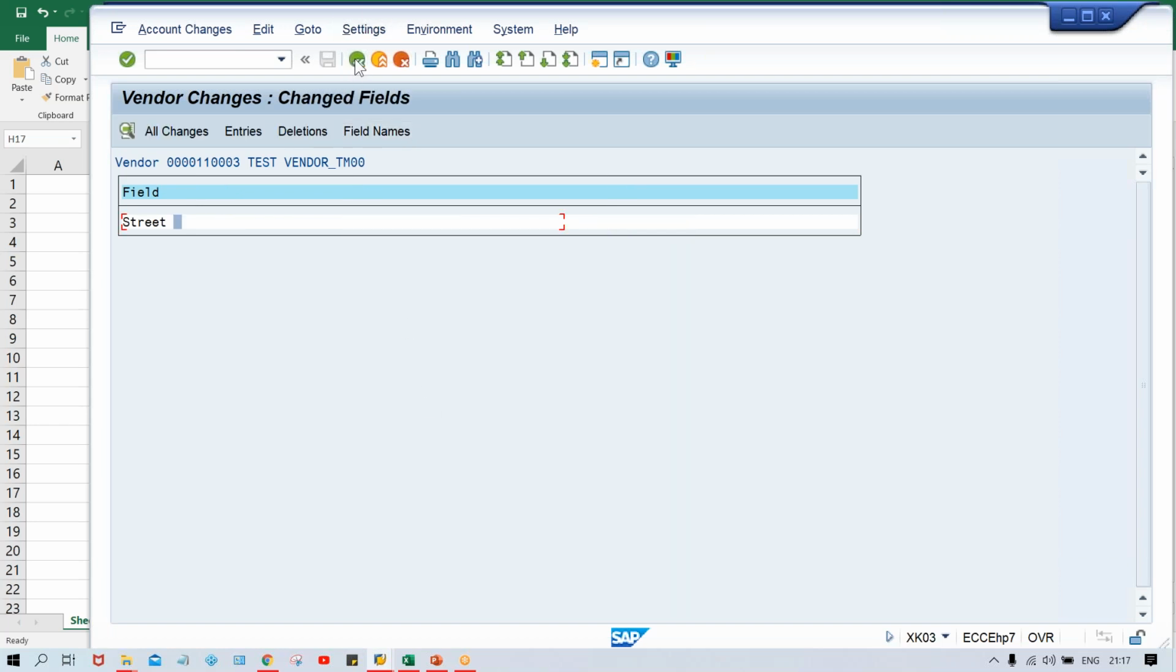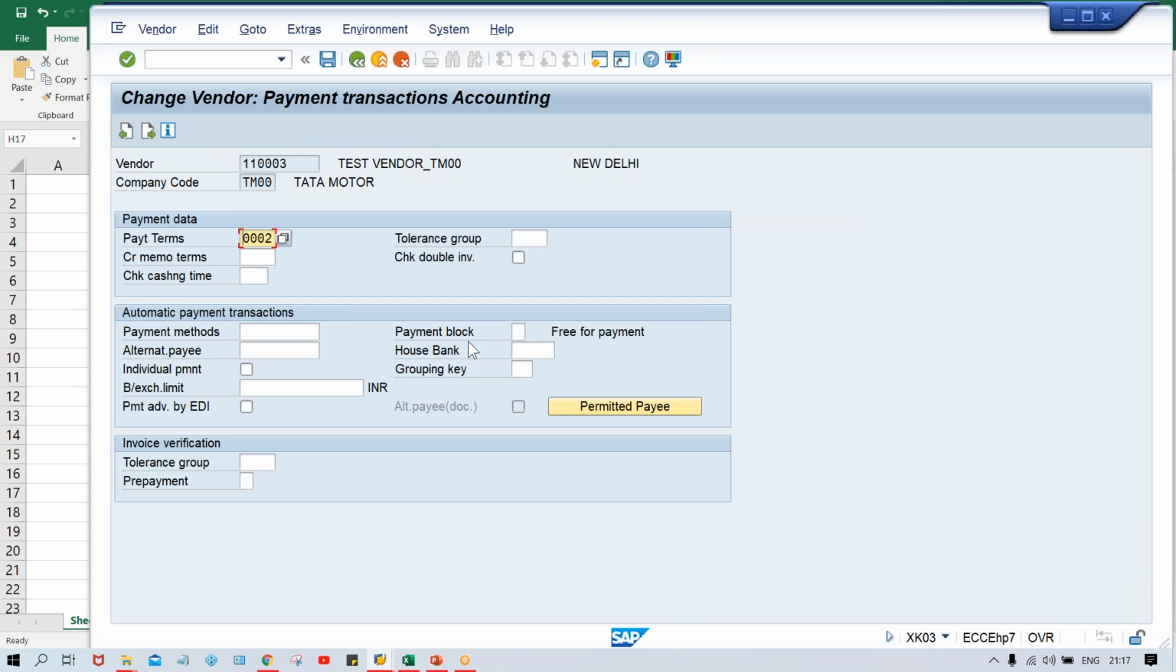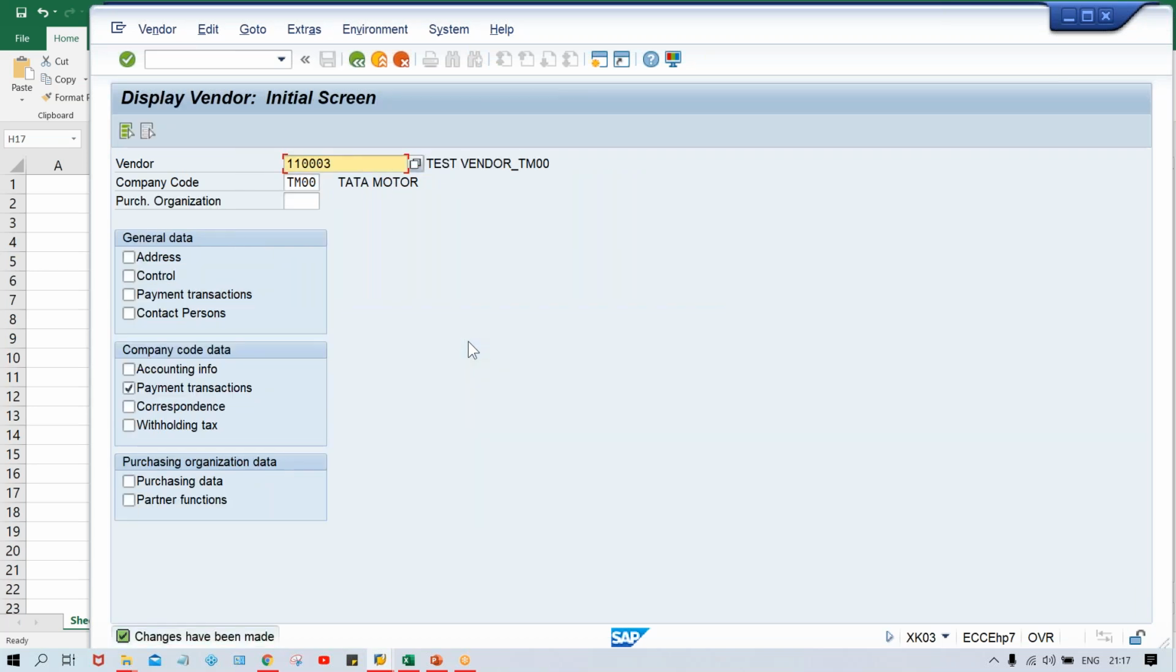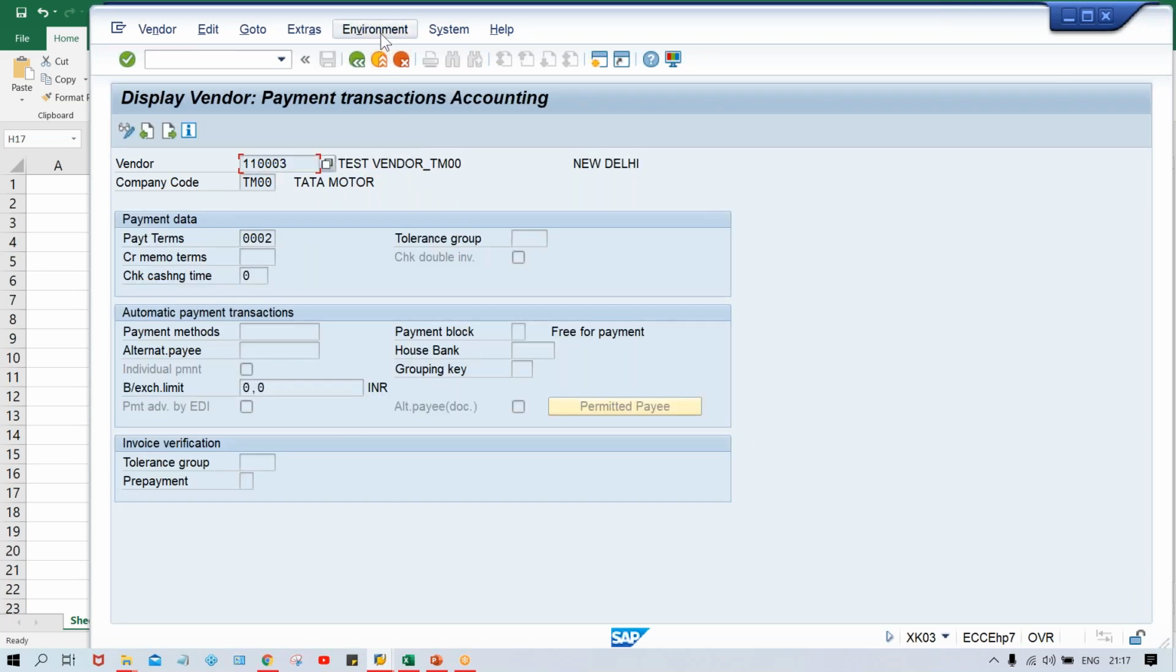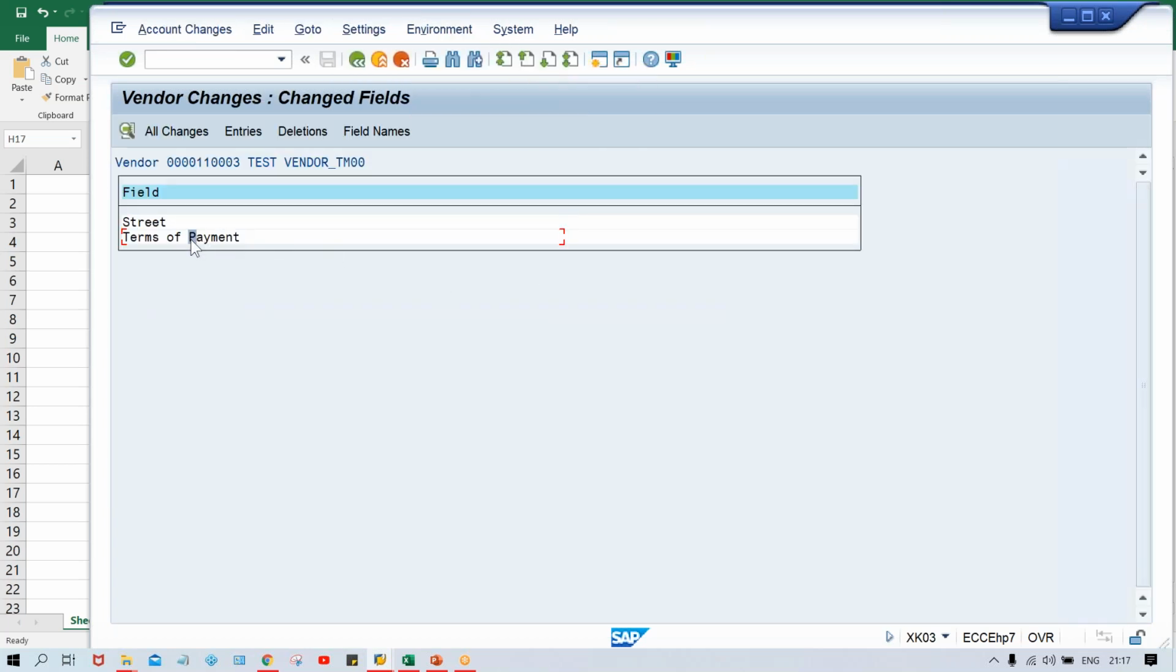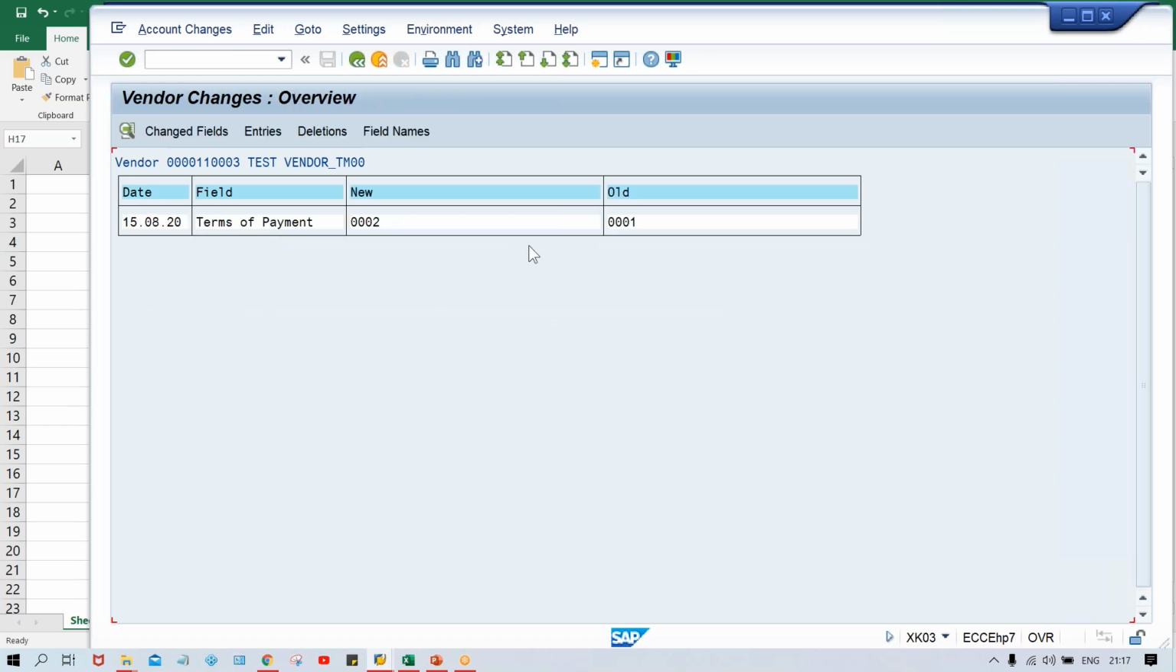Likewise, click on the back button to save it. So next time, if I have a look here under environment and changes, now look here, terms of payment has also changed, right? Double click. Earlier it was 0001 and right now it is 0002. So anyway, people will come to know, but here the vendor got angry. Why? Because the vendor is not receiving payment on time, right? So here the question is, who has made the changes?